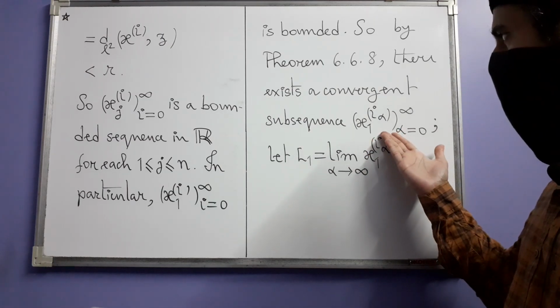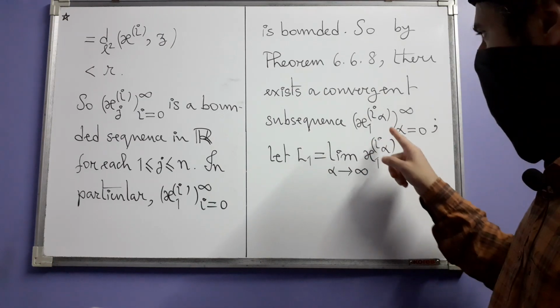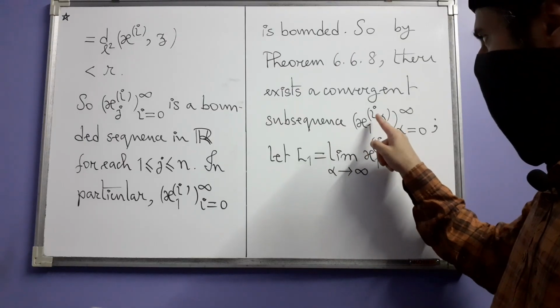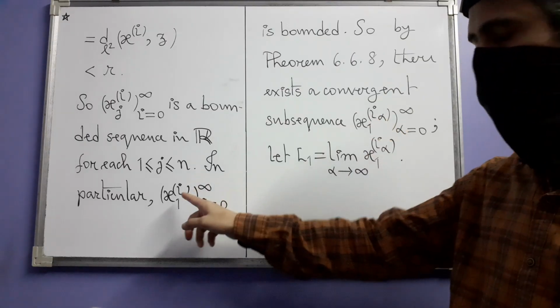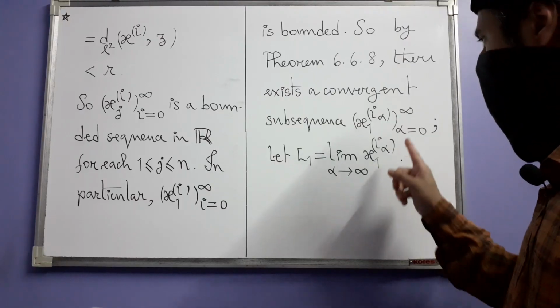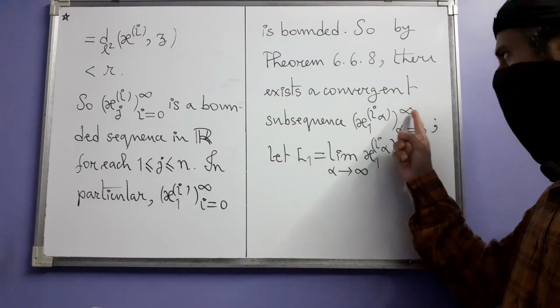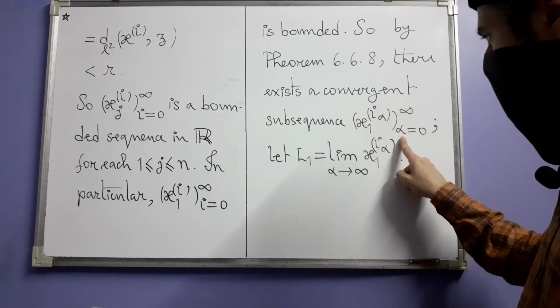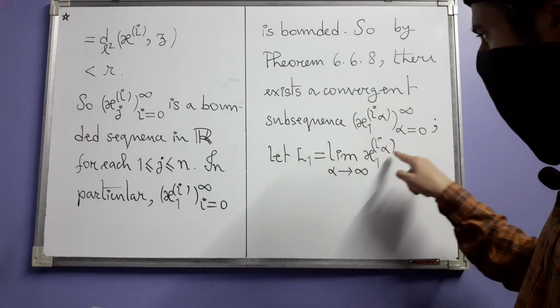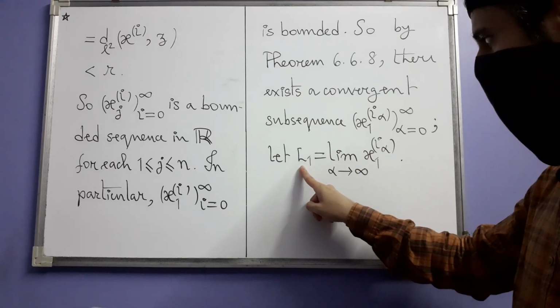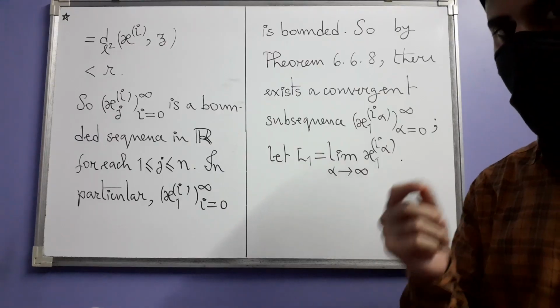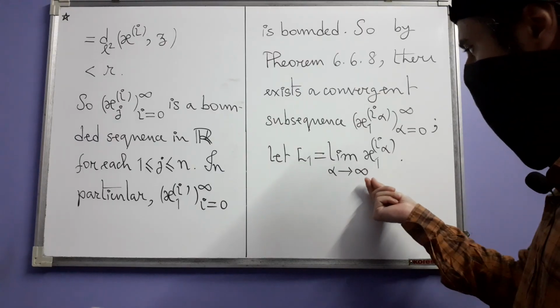And let this be a convergent subsequence, where say we have this suffix as I alpha, that is we have chosen some i's, where this time alpha varies from 0 to infinity. Here the index is alpha, and let the limit of this subsequence be L1, where do not forget that because the index is alpha, so now alpha approaches infinity.